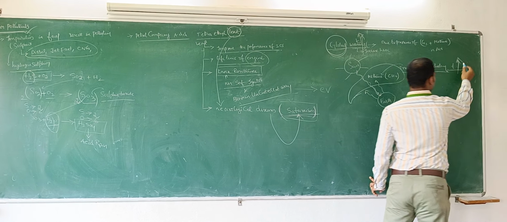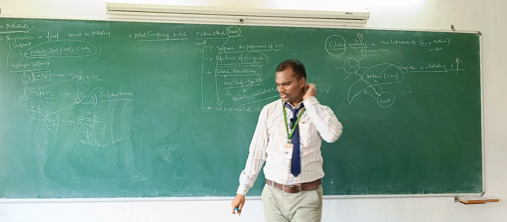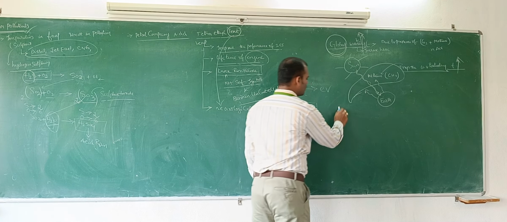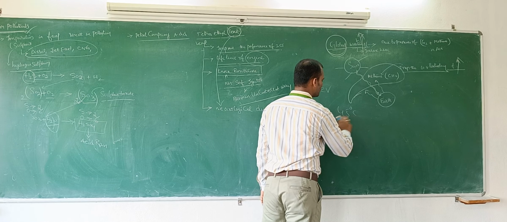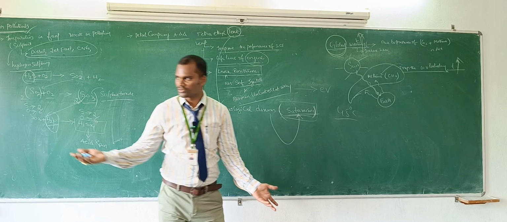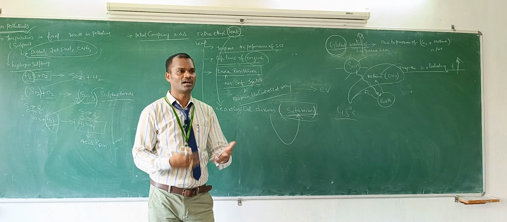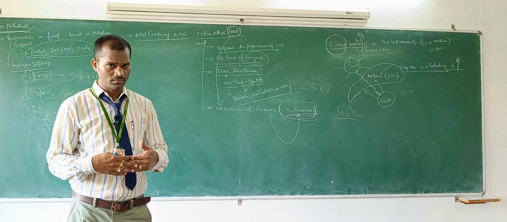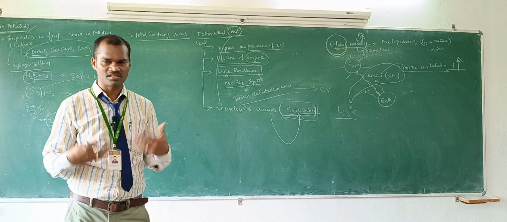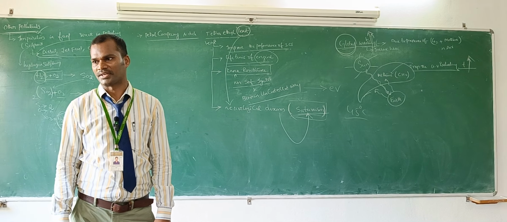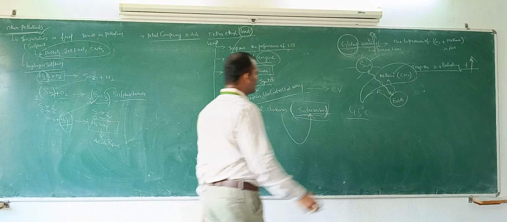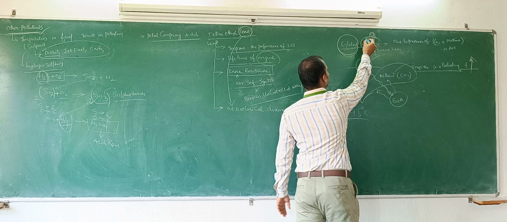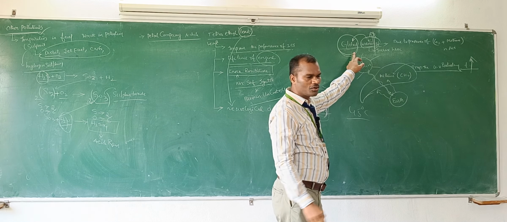If the temperature rises, what will happen? We are very comfortable in winter season. In summer season, what temperature are we experiencing? 45 degrees. If it is 45 degrees, the trees cannot grow, there is no good yield, people will have a number of sunstrokes, and people cannot withstand it. If you go up to 50, the chance of human existence is also complicated. So this is what happens when the temperature is increasing. That is called warming. What is getting warmed? The globe.